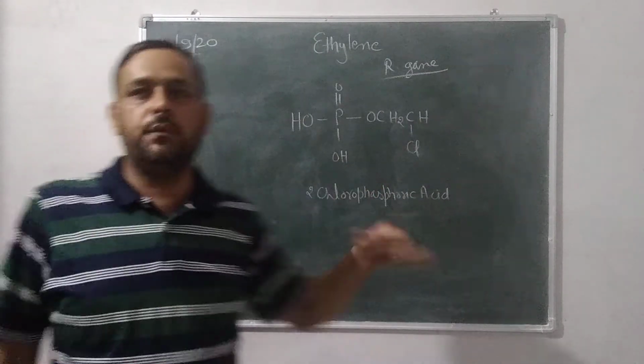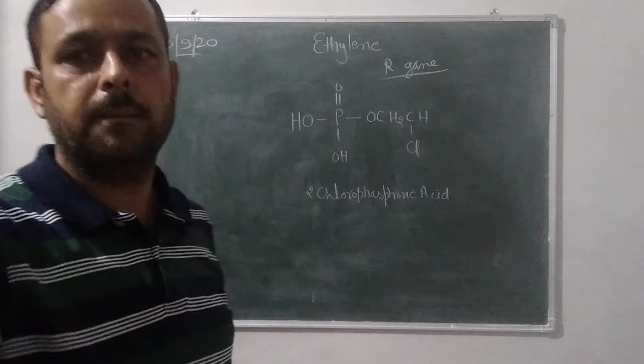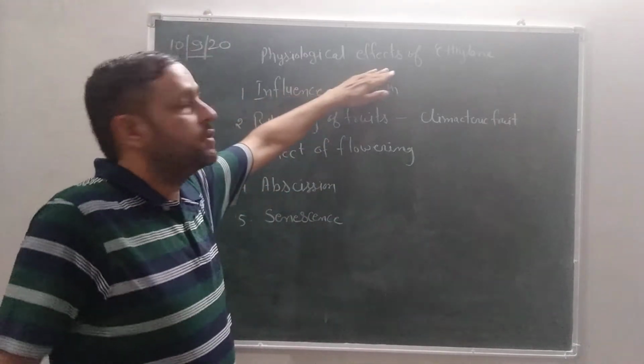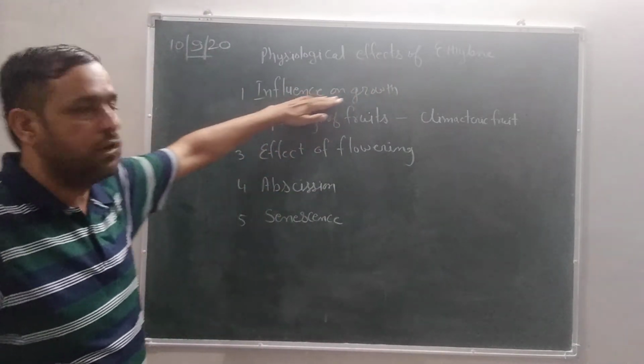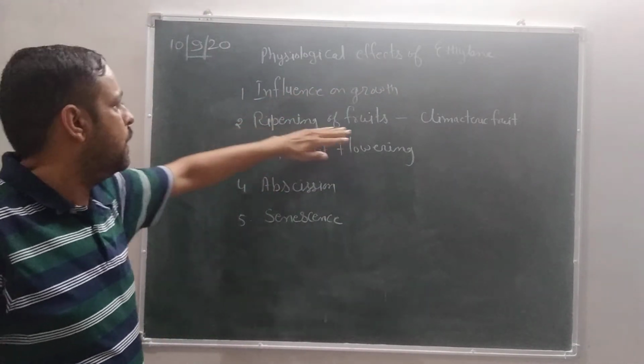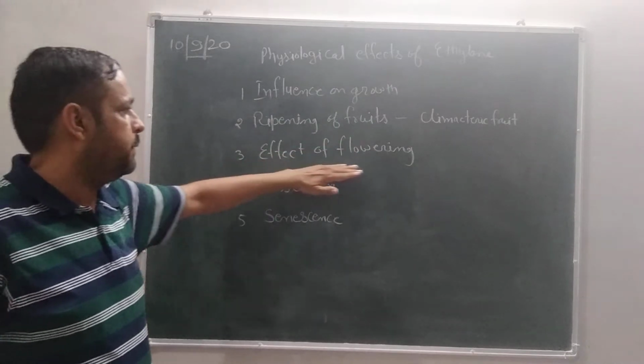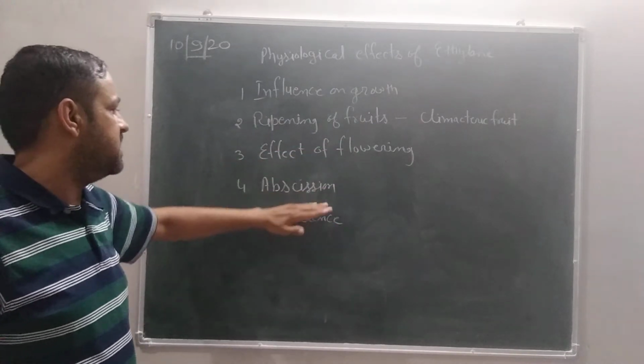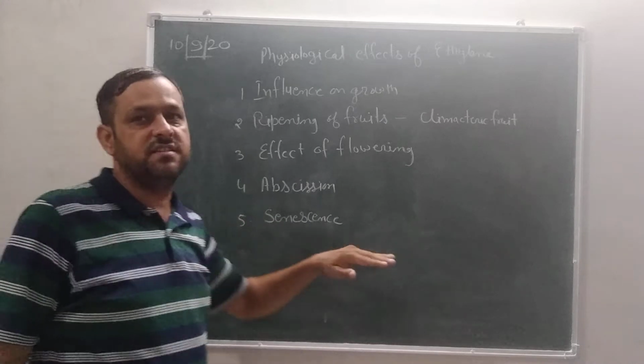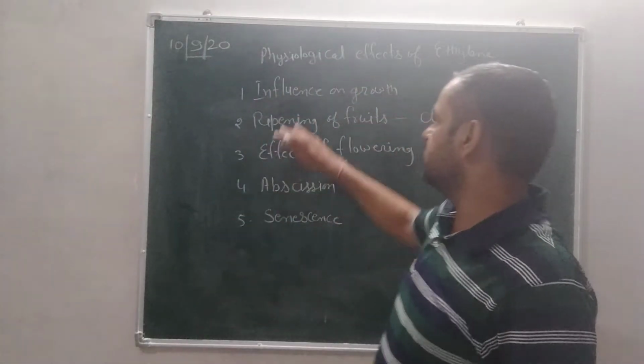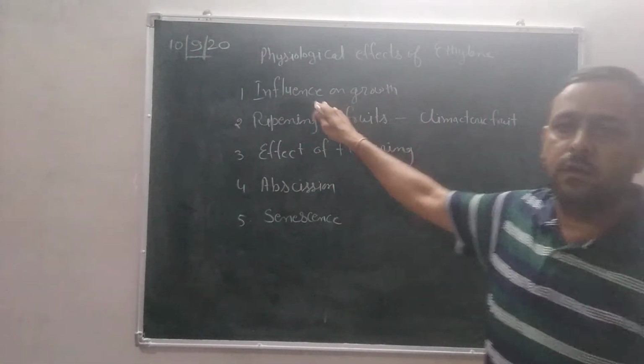Now its physiological effects. Physiological effects of ethylene: first, influence on growth; second, ripening of fruits; third, effect on flowering; fourth, abscission; and last, fifth, senescence. We will discuss first of all influence on growth.